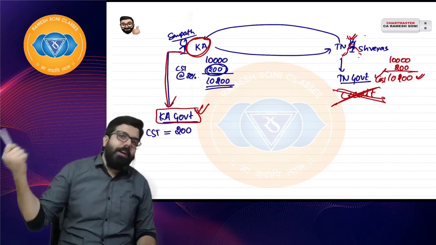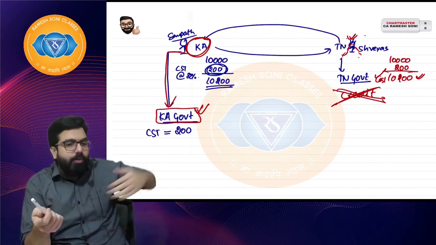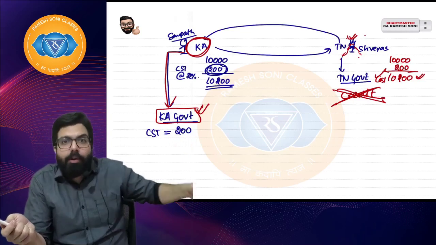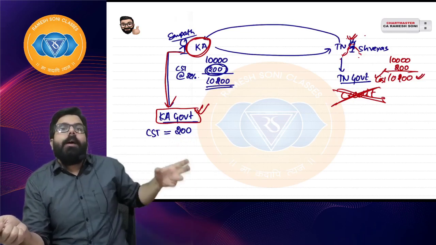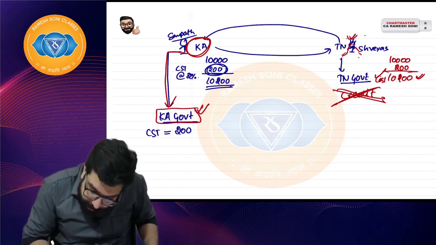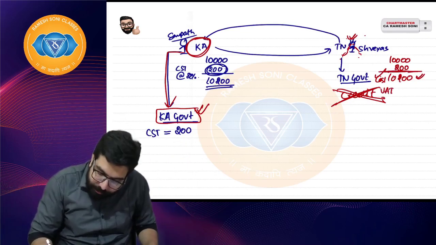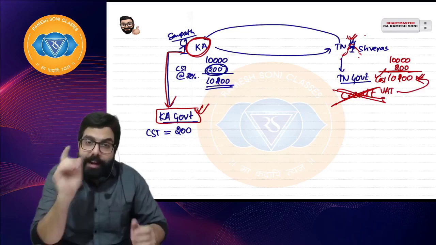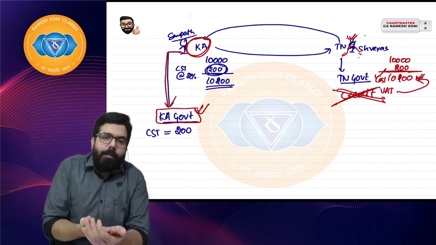So what used to happen earlier, whenever one person came from another state to my state and bought the goods and went, I used to give the tax to my government, and that guy never got the credit. When he never got the credit, he used to include whatever tax was paid to me as a portion of his cost. Right, everyone? So his cost is now 10,200, on which he is charging VAT. He will charge VAT on 10,200. Don't you think it is tax on tax? Again, Indian goods will become expensive. Indian goods became expensive. No one will be interested.